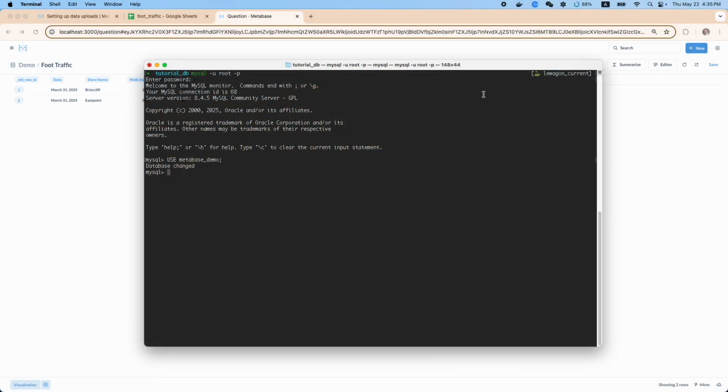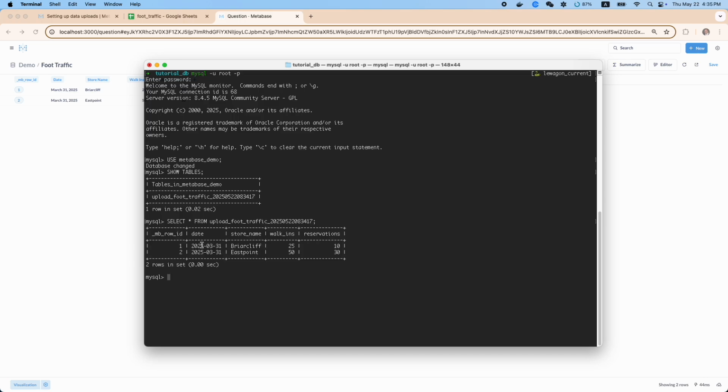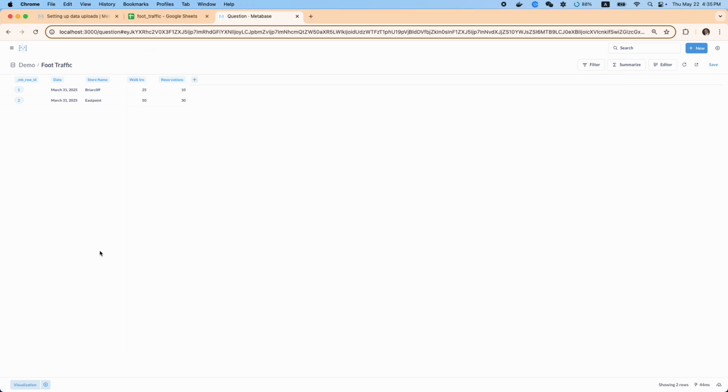We'll look at our foot traffic table. Everything's there. We can also go over to the terminal window and use the show tables command. And there it is, upload foot traffic. We can even go further and use a select statement to make sure that the rows from the CSV are there. It's kind of a long table name, so we'll go ahead and copy and paste, add our semicolon. Everything checks out. There's our two rows.